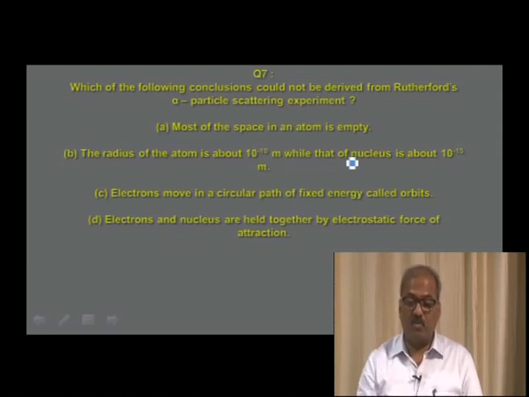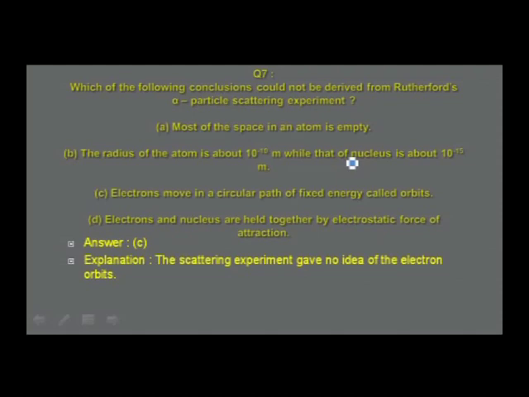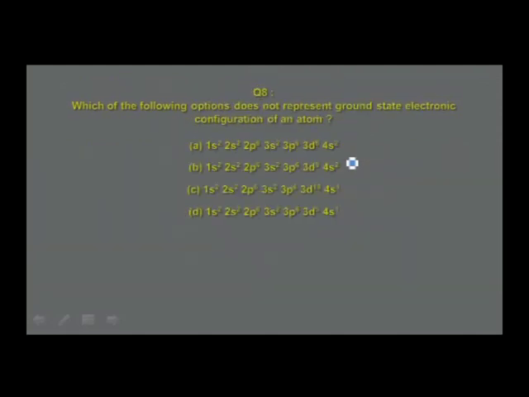This is one of the postulates that you come across in Bohr's atomic model. Therefore, the answer is in option C, that electrons move in a circular path of fixed energy called orbits is an incorrect statement, not made in Rutherford's atomic model. So option C, the scattering experiment gave no idea of the electron orbits.